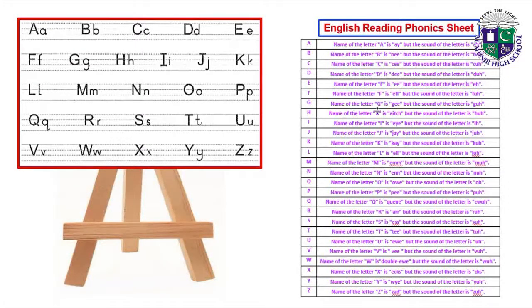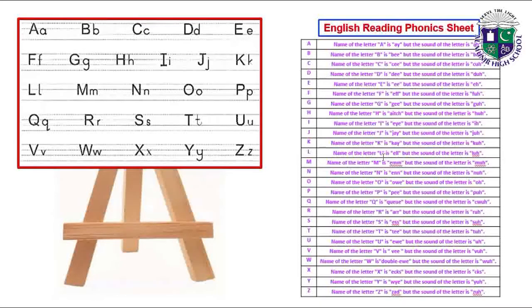Name of the letter G is G, but the sound of the letter is G. Name of the letter H is H, but the sound of the letter is H. Name of the letter I is I, but the sound of the letter is IA. Name of the letter J is J, but the sound of the letter is J. Name of the letter K is K, but the sound of the letter is K.